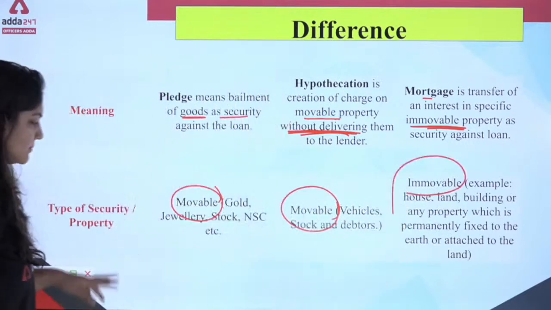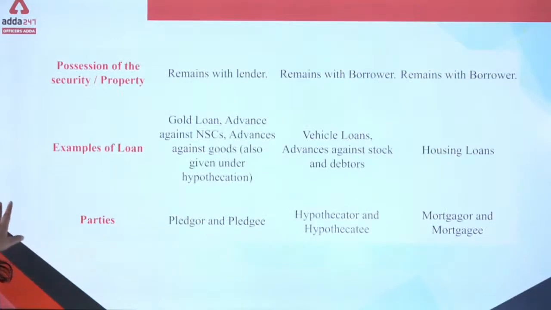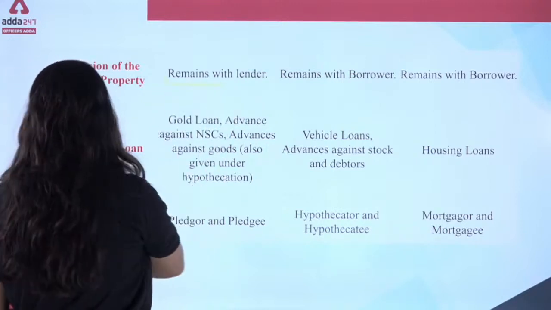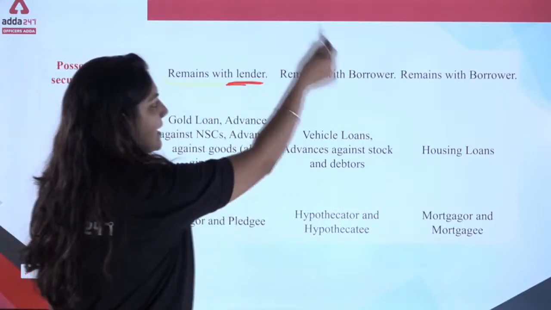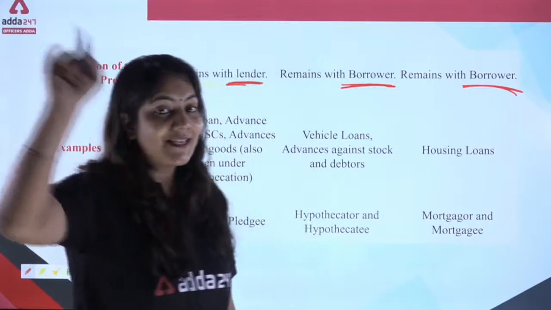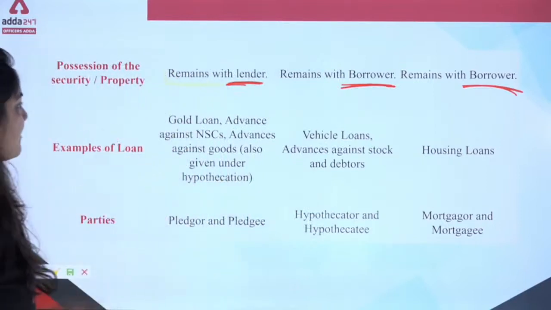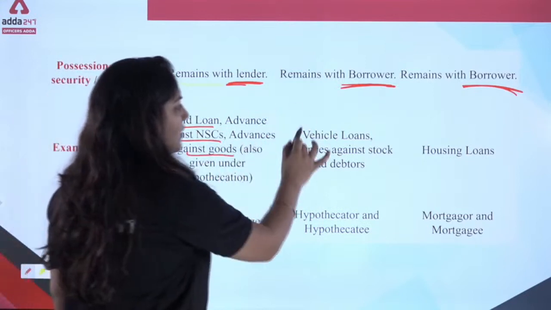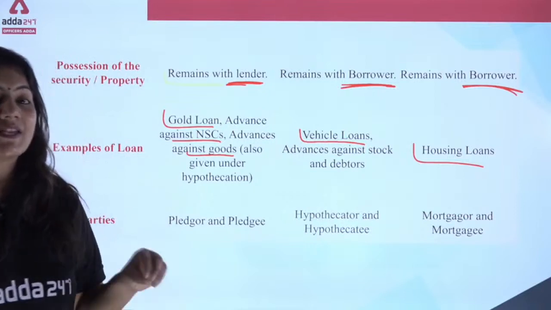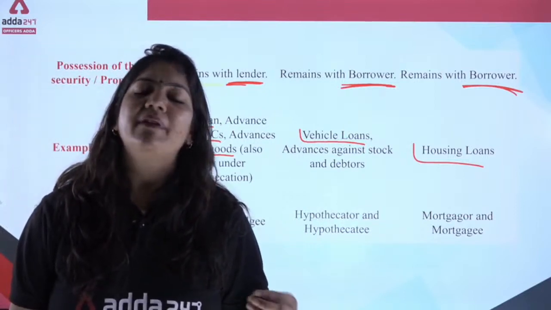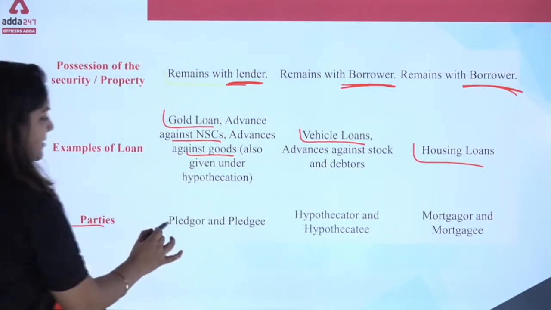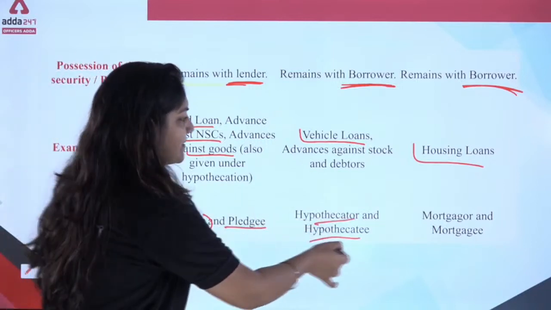See this example. Now possession. In a pledge, possession of the security remains with the lender. In hypothecation, it remains with the borrower. In mortgage, it remains with the borrower. Just remember the example. Examples of loan: gold loan, vehicle loan, housing loan. This is very simple. That's why in each topic I always give you a very simple example so that you can easily understand any topic. Parties: two parties in each.